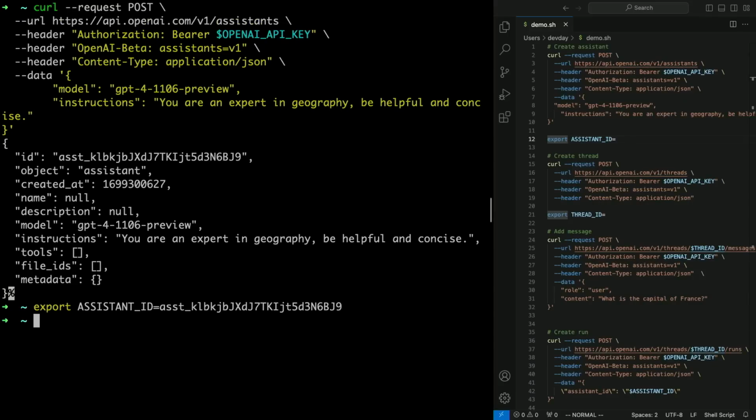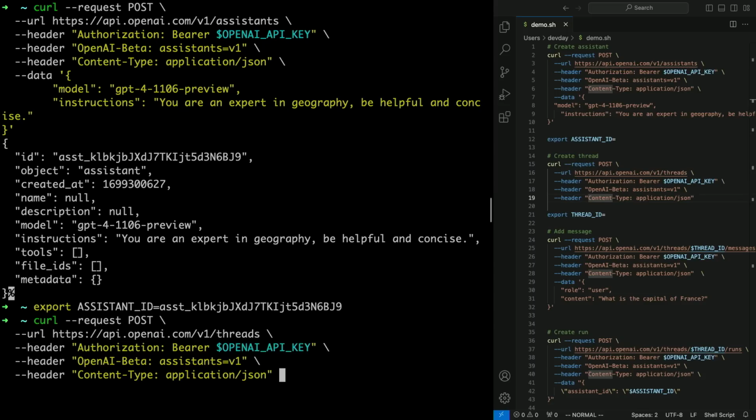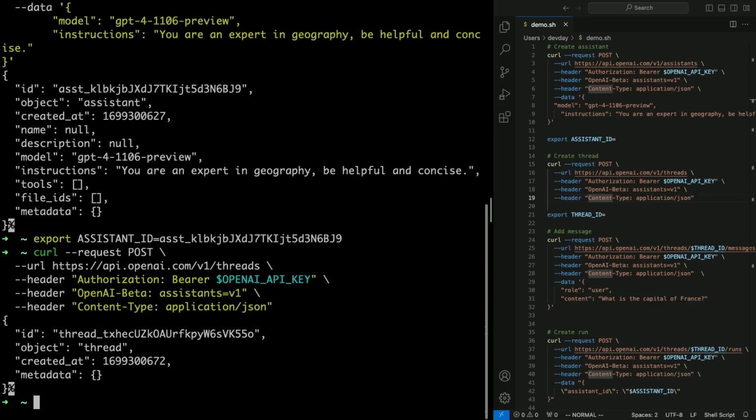Threads are kind of like one session between your user and your application. So now I've got a user on my website, and they're starting to type out a geography question, so let's create a thread. You can see here, we're posting to the threads endpoint, and there's nothing in the body, because the thread is empty for now. We've got a thread ID, so just like before, let's save it for later.